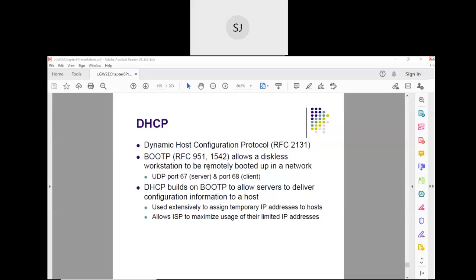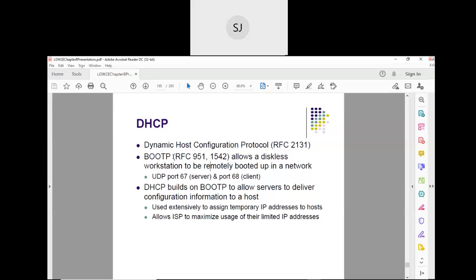Diskless workstations can be remotely booted up. Assume that you have a Linux network wherein you have diskless nodes, dumb terminals. These terminals are booted from a remote server, and that server is going to assign IP addresses for these diskless nodes. Are you getting my point? That was the protocol.